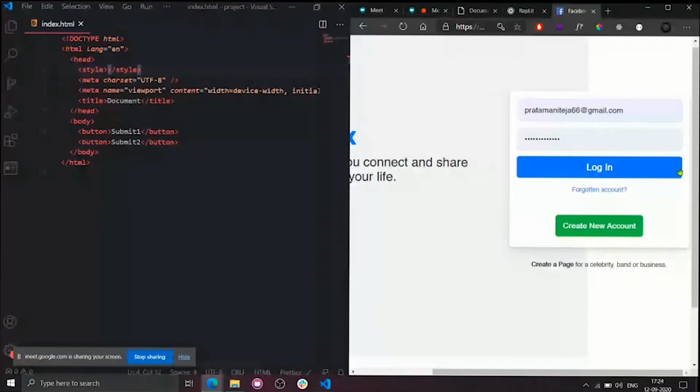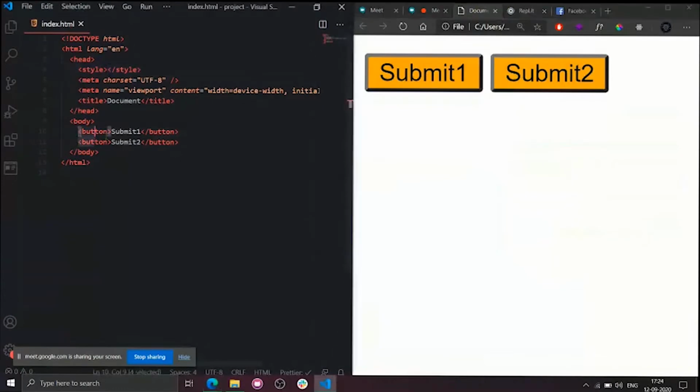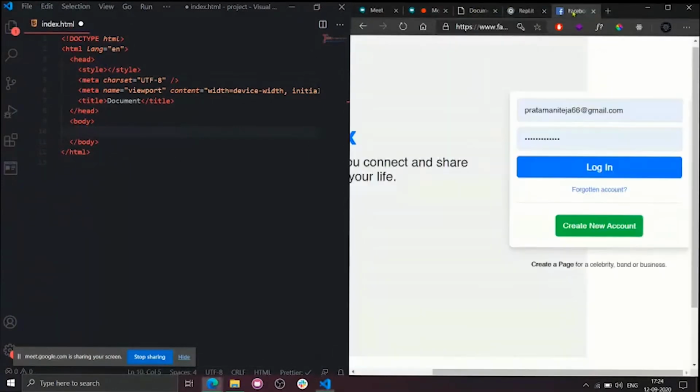So now my task is to replicate this login button. Please keep in mind, only this login button. So what is the color of that login button? Excellent, blue color. So I will erase the center part. Keep this in mind whenever you are designing any layout. First of all, as I told you earlier, observe the tags that you need to use in the complete website. Take an instance, I need to replicate this login. So you need to find the corresponding tag. What should I do? I need to use the button tag, right?